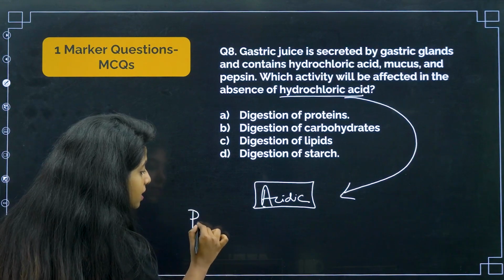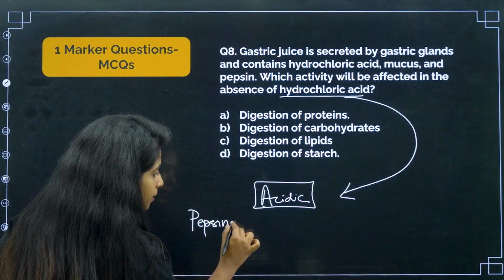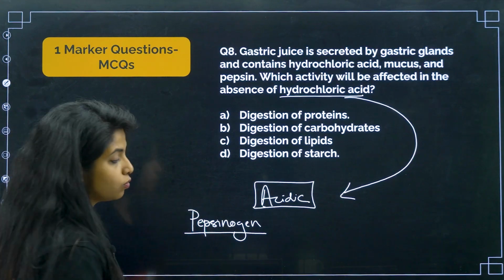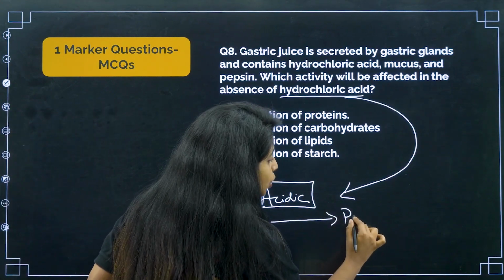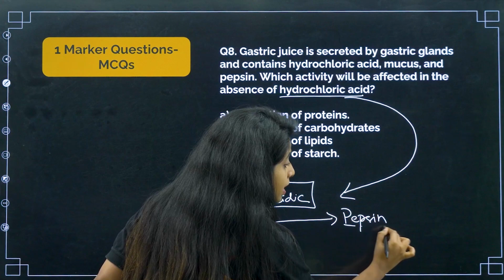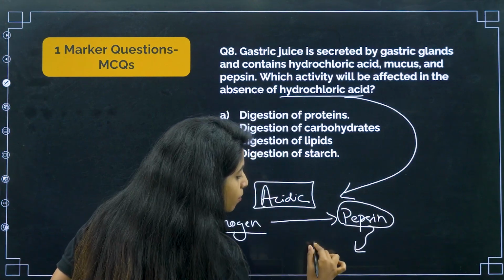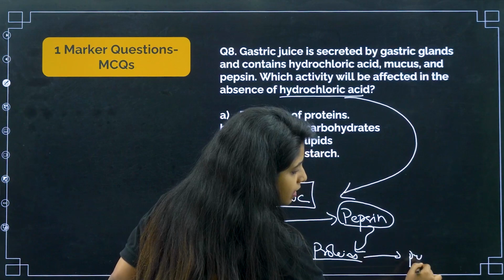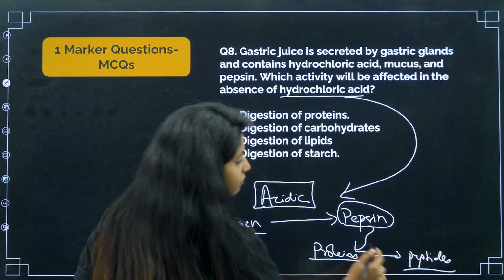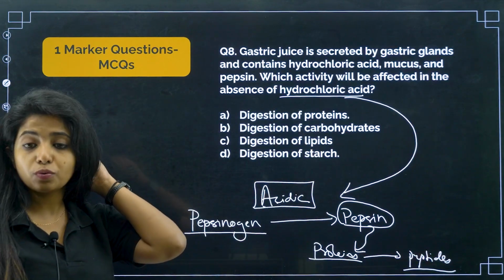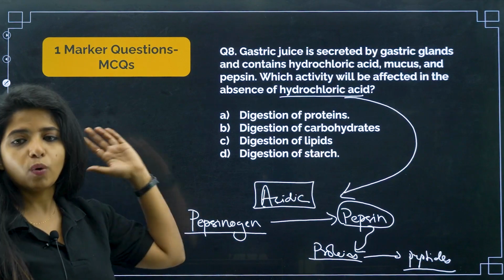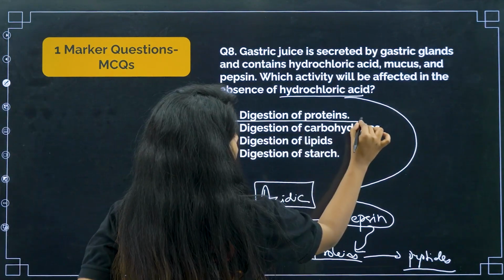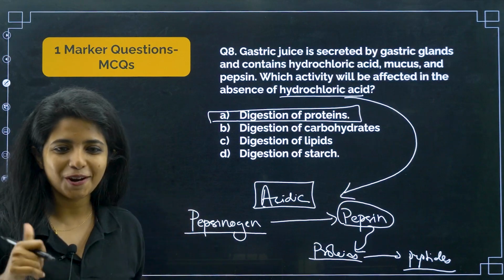It provides an acidic environment so that the inactive enzyme pepsinogen can be converted into active enzyme pepsin, which further acts on proteins and breaks them down to peptides. For this enzyme activation, you need an acidic medium, and that is provided by the hydrochloric acid. So what will be affected if hydrochloric acid is not being produced? Digestion of proteins. Straight 1 mark.